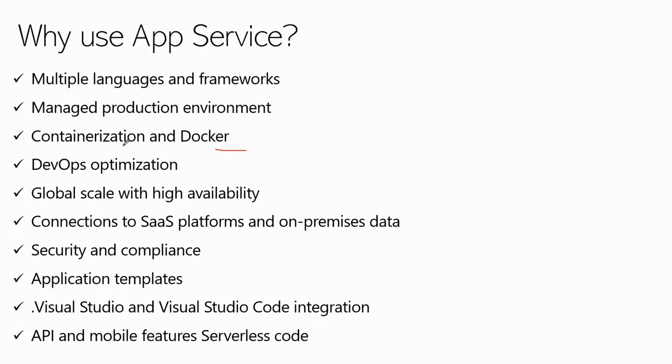So you can run Kubernetes and Docker applications in the app service. And there is something like DevOps optimization. In DevOps, you will have tools like GitHub, so you can integrate Git with this app service. It means if you configure a Git URL in Azure, in the app service, the code will be deployed automatically and the application will be launched. We will see this as a demo.